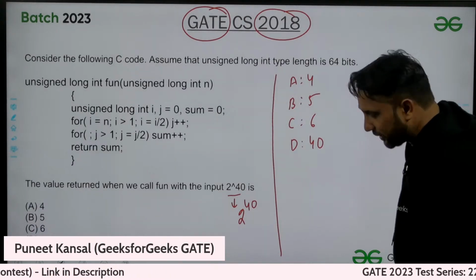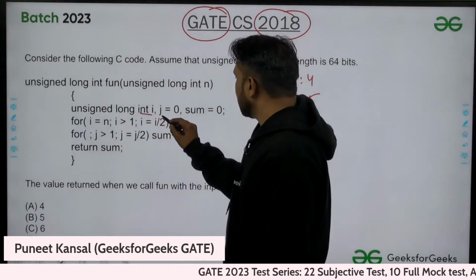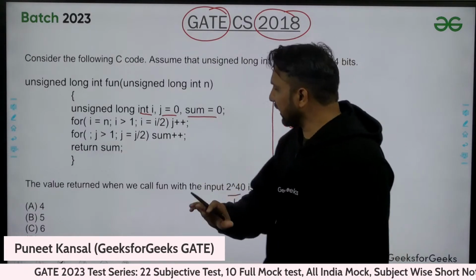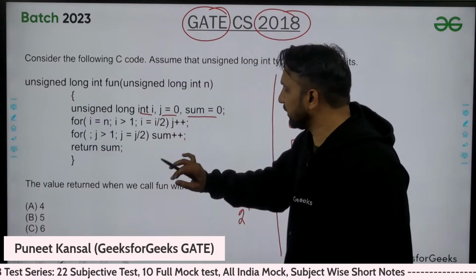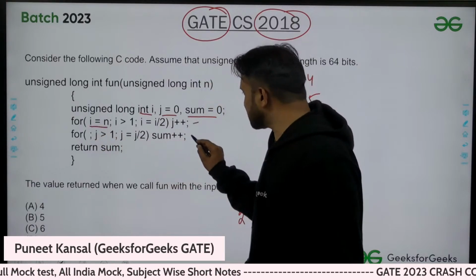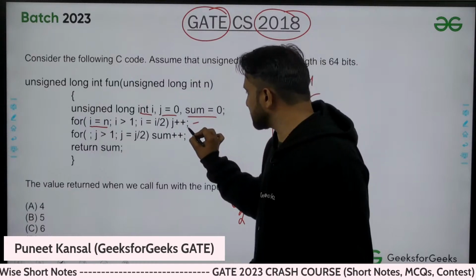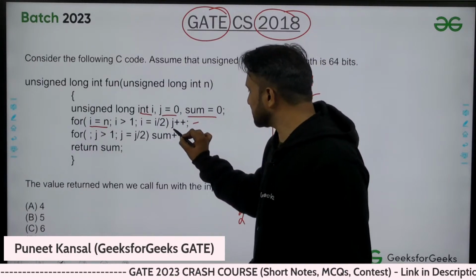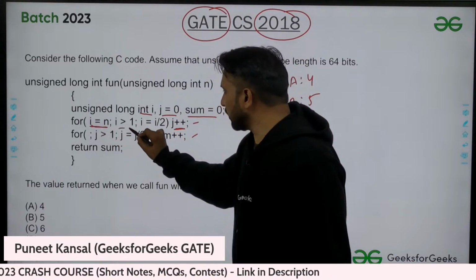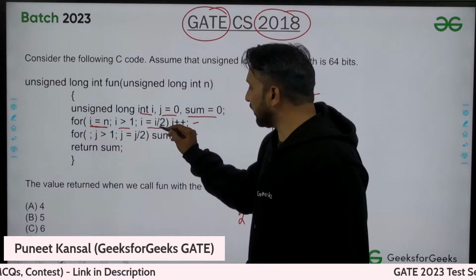Okay, let me explain it. So here j value is 0, another variable we have 0. If you are trying, please keep trying, otherwise I'm explaining here. So this is one loop, this is another loop. Both are executing separately. This loop is ending here, this is incrementing j value. And this loop is starting from n and going down to 1, and every time you are dividing with 2.